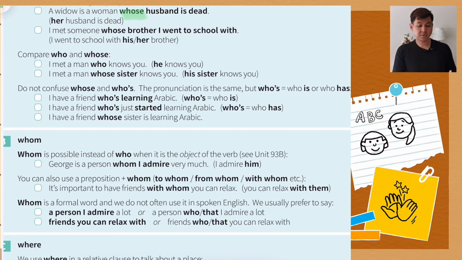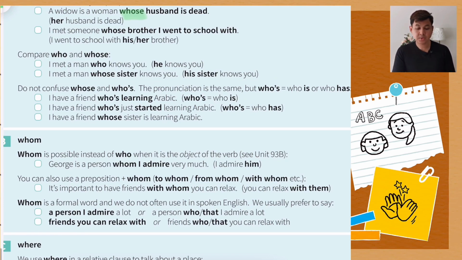So now if you're still confused, let's compare who and whose. I met a man who knows you. So it means I met a man, he knows you. You know what I mean? But then when we use whose, I met a man whose sister knows you. What does this mean? I met a man, his sister knows you. I hope that you understand the difference between who and whose.